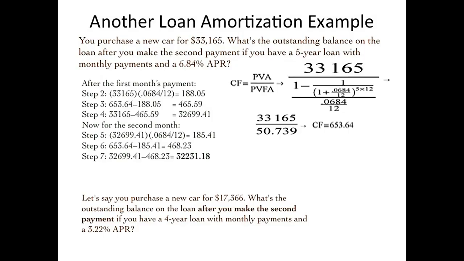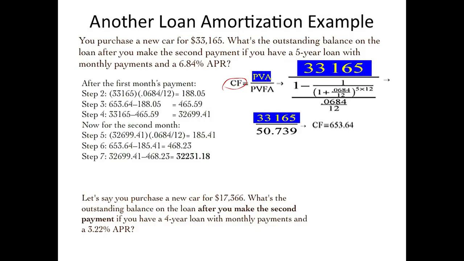Obviously, the first thing to solve for is the monthly cash flow, right? That's the monthly cash payments. That's the first thing to solve for. And there you can see I've drawn it up for you. If you follow that, the loan amount and then the factor underneath, so cash flow equals PVA divided by the PVFA, as we've discussed many times before. And if you solve for that, either using your regular calculator or a financial calculator, the cash flow should be equal to $653.64. So that's the first thing to identify.